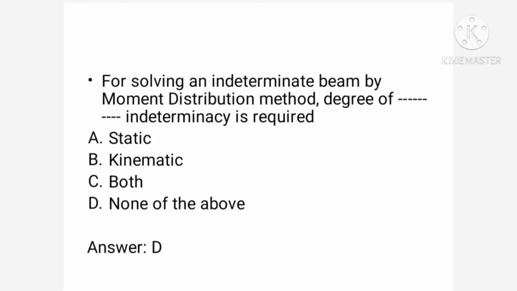Next question: for solving an indeterminate beam by moment distribution method, the degree of dash indeterminacy is required: static, kinematic, both, none of the above. So option D is correct, because we have seen in the different videos on moment distribution method that we start with fixed end moments and then we go for distribution factors. Nowhere do we require either static indeterminacy or kinematic indeterminacy of the beam or frame. So none of the above is correct.